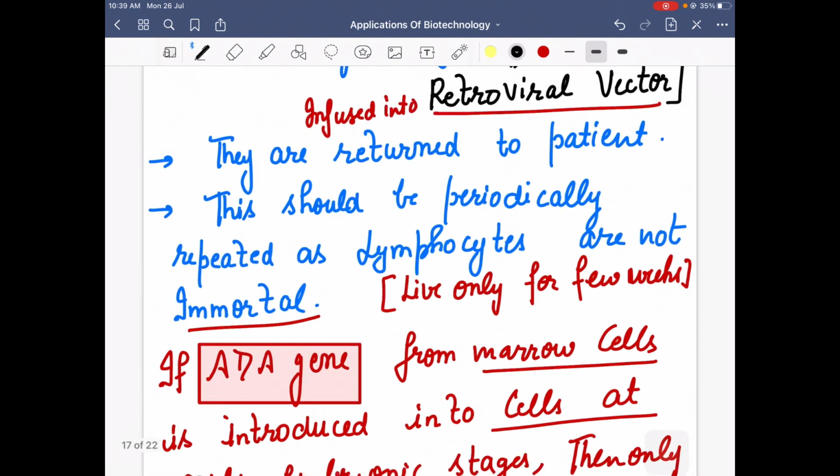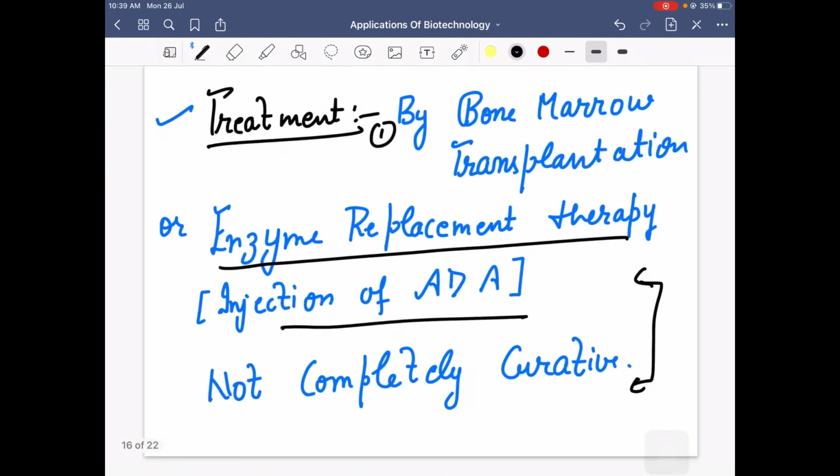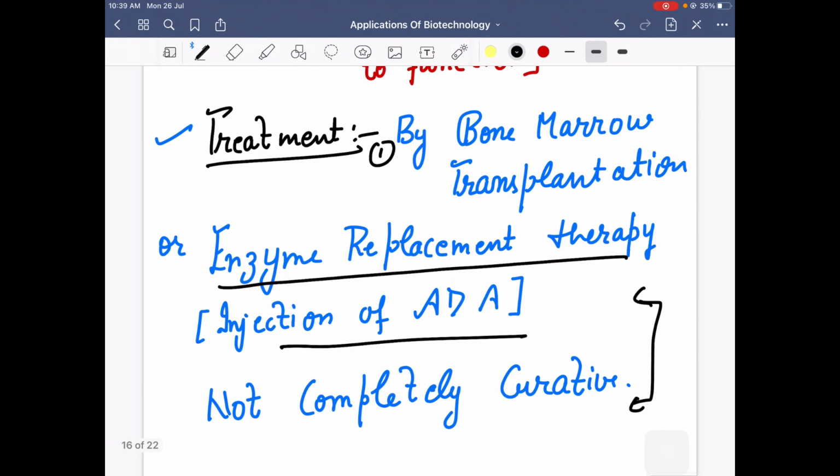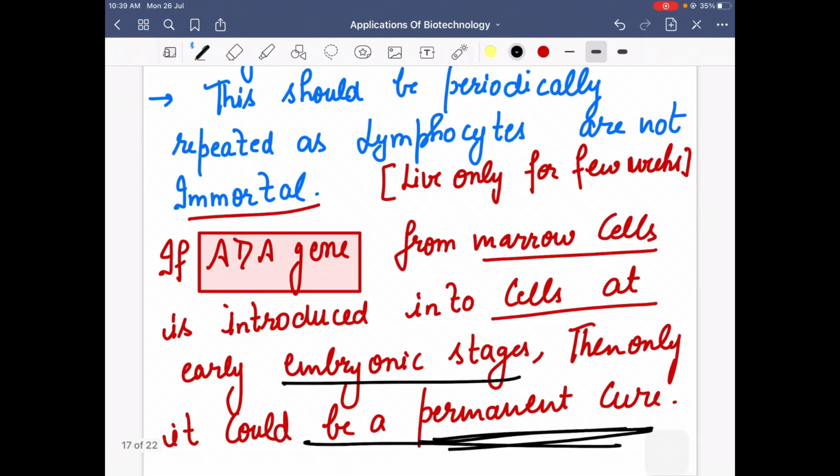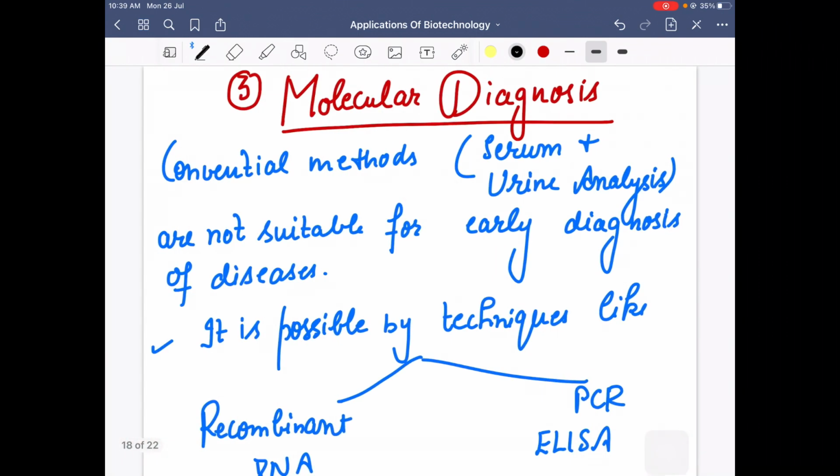These treatments are all periodical. Bone marrow transplantation and enzyme replacement are not permanent cures. If you need a permanent cure, it is better to take out that gene from the bone marrow cells and introduce it at the embryonic stage.